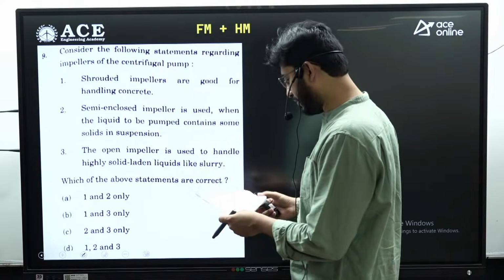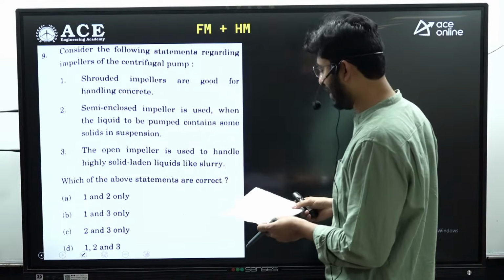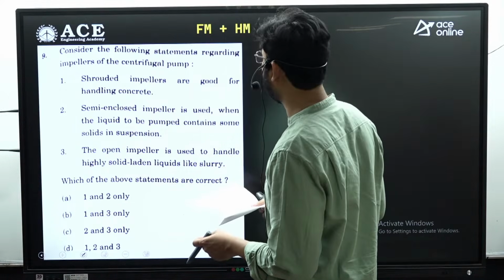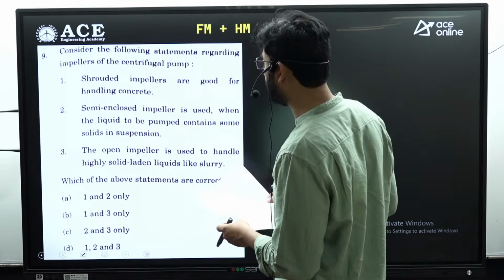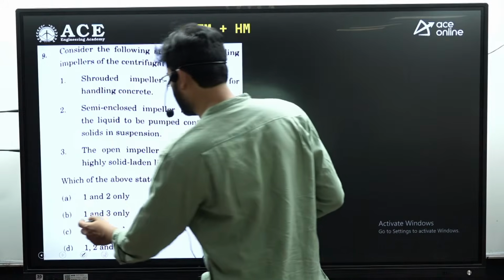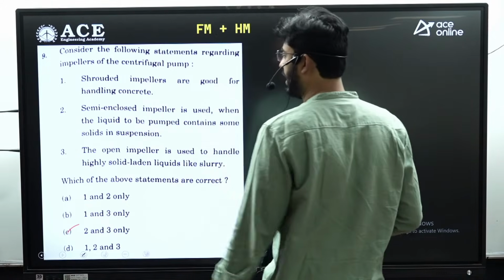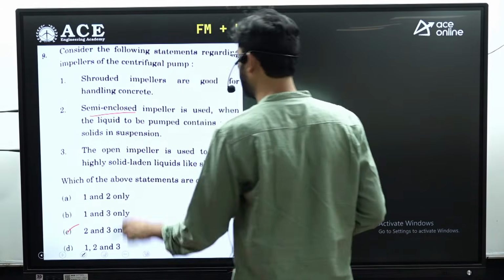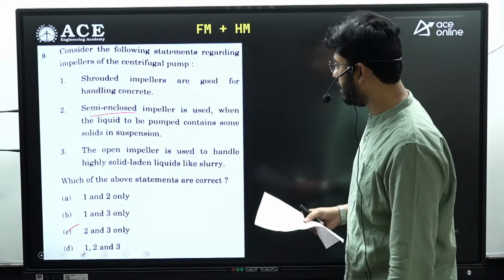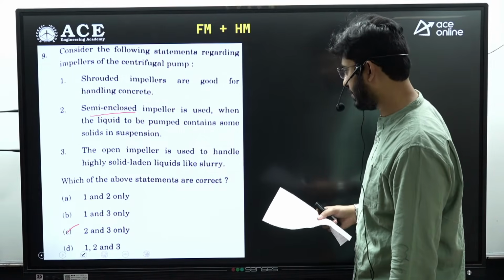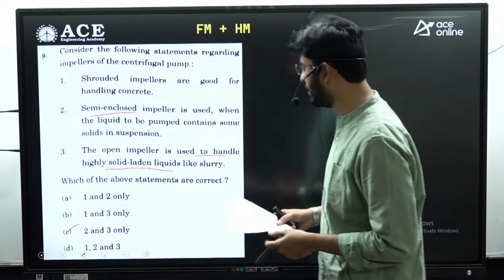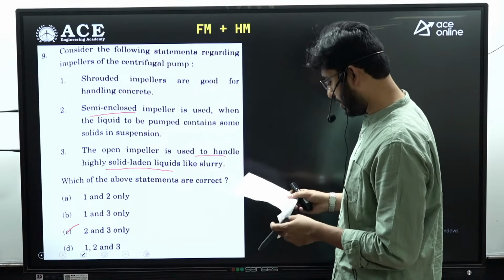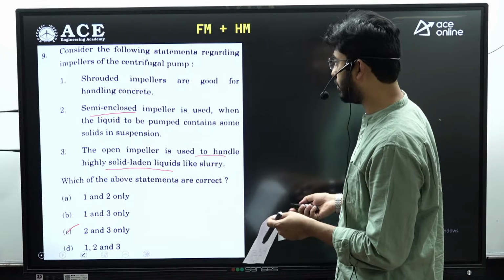Next is the question from the hydraulic machines, question number 9, that is consider the following statement regarding the impellers of the centrifugal pump. So for this question, option C is the answer, that is statement 2 and 3 are correct. That is semi-enclosed impeller are used when the liquid pumped contains some solids in suspension, and the open impeller is used to handle the highly solid laden fluids like slurry. Okay, that is option C is the answer for question number 9.